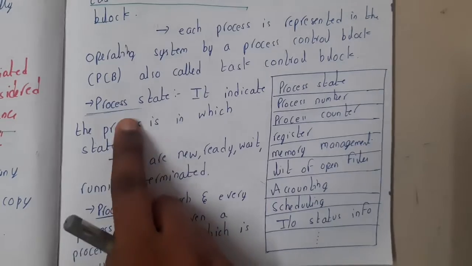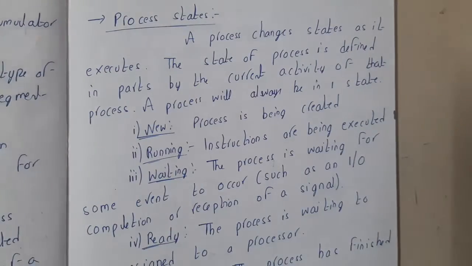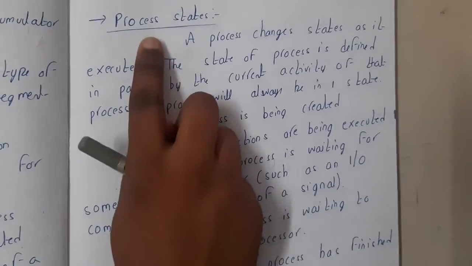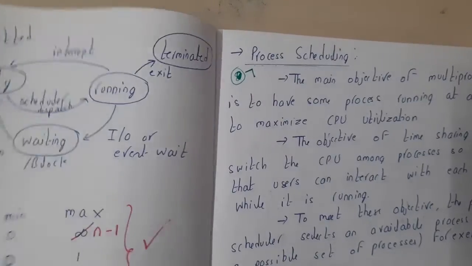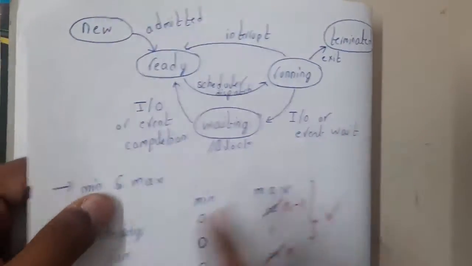Okay, guys, I did not discuss the process state diagram. I'll be discussing it once we finish this part. So this is a state chart diagram, guys. The diagram will look in this way. Don't get scared, I'll be explaining everything clearly, guys. Okay, so the information about the process.